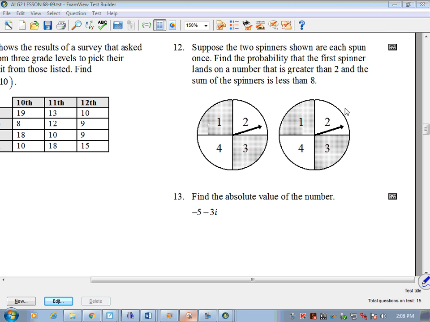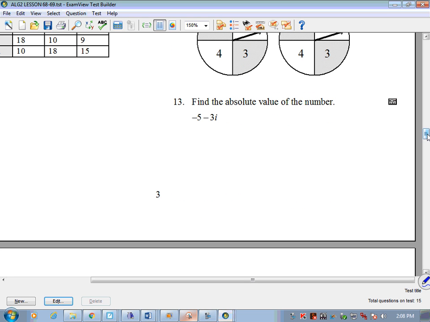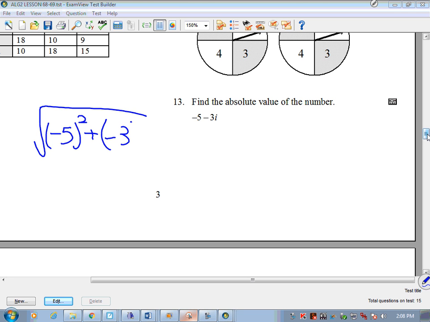All right. Number 13. Find the absolute value of the number -5 minus 3i. What do I do here? Square root of what? It's the square root of -5 squared plus -3 squared. Simplify. What's -5 squared? 25. -3 squared is 9. So I'm getting the square root of 34.